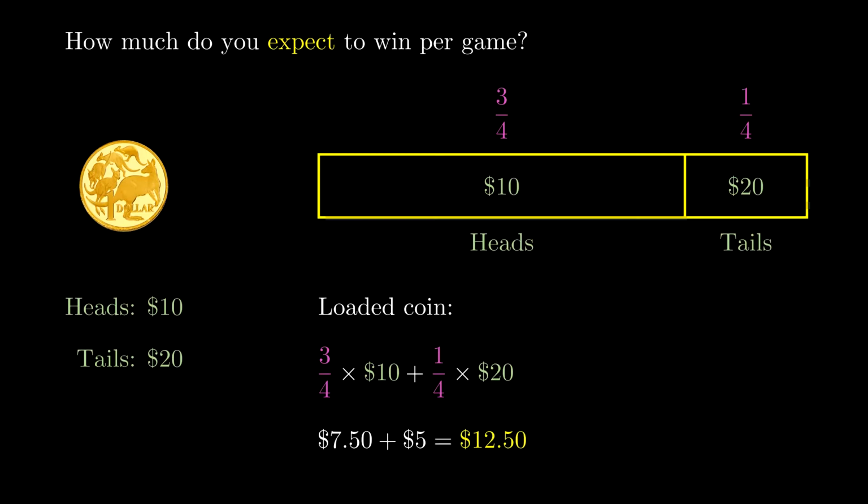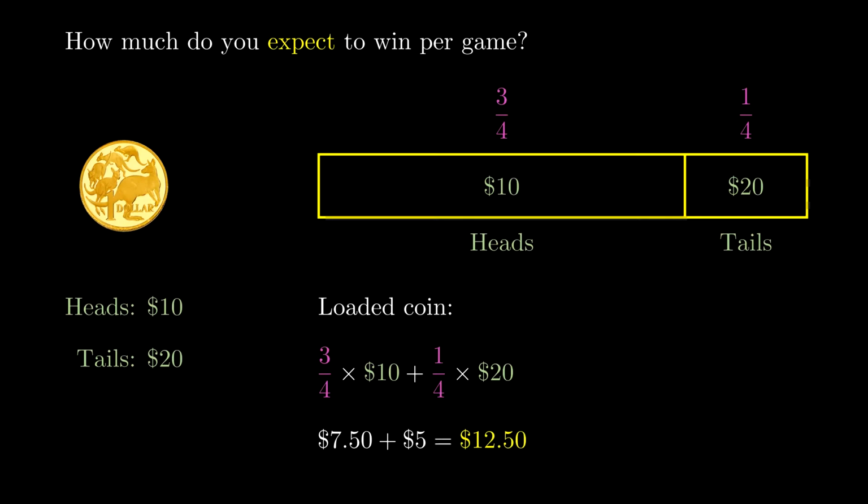It's also interesting to note here that the heads outcome actually contributes more to this expected value than the tails outcome. What this means is, say if you played like 1,000 or 1,000,000 games and you put all the money you got from the heads flips into a pile and all the money you got from the tails flips into another pile, then even though each individual tails earns you twice as much money as an individual heads, because heads happens so many more times, you'd most likely find that the heads pile has a greater total than the tails pile of money.